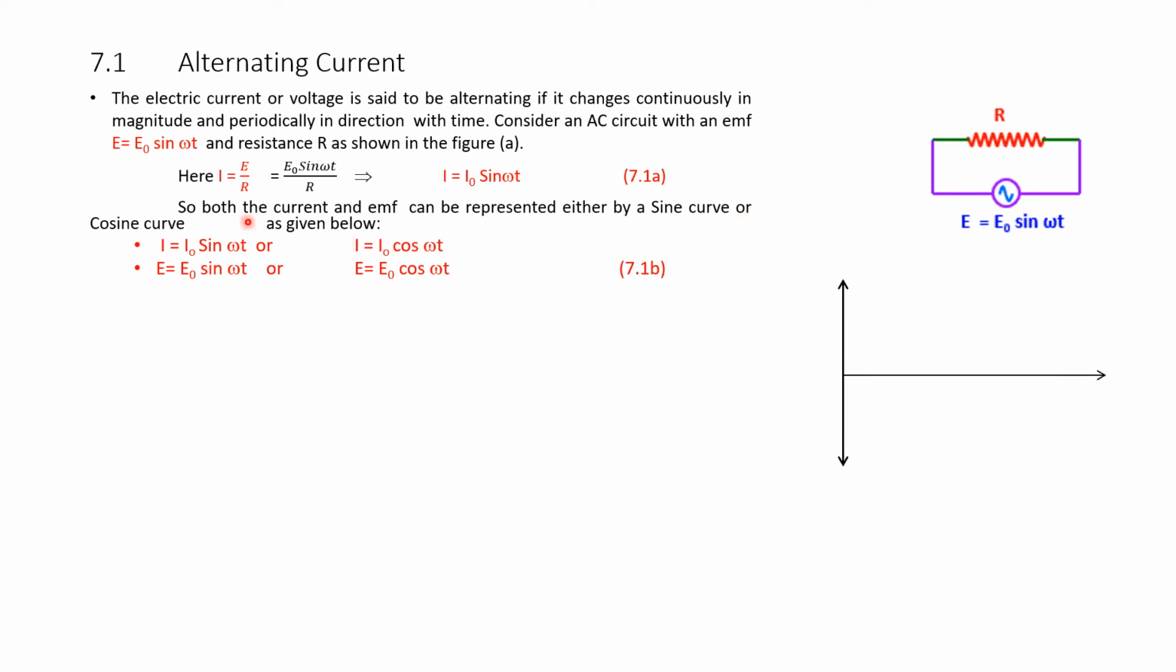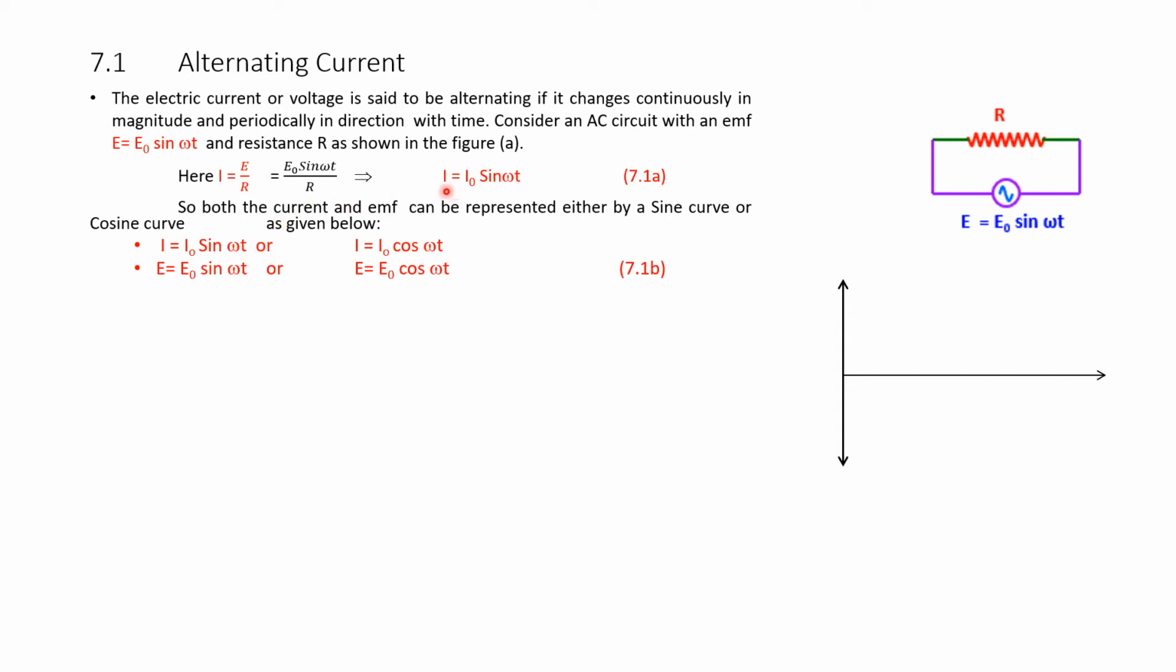So, both the current and EMF can be represented either by a sine curve or a cosine curve as given below. Here we have taken the voltage source as E equals E naught sin omega t. This can also be written as E equals E naught cos omega t. That is, whatever happens at 0 degrees will happen, if we take cos omega t, after 90 degrees.